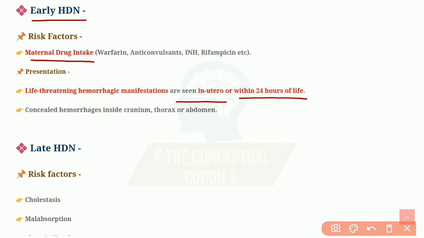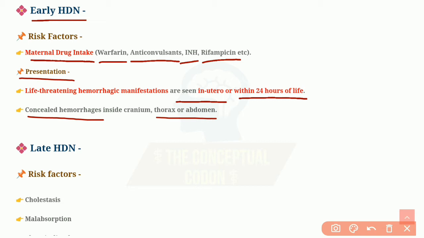They are warfarin, anticonvulsants like phenobarbital, and some antitubercular drugs as well, like rifampicin, isoniazid, etc. The presentation is usually life-threatening hemorrhagic manifestations. They are concealed hemorrhages inside the cranium or in the thorax or abdominal cavity.